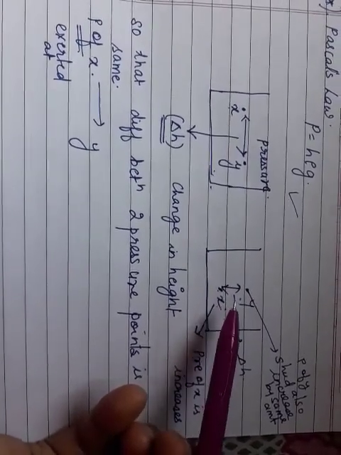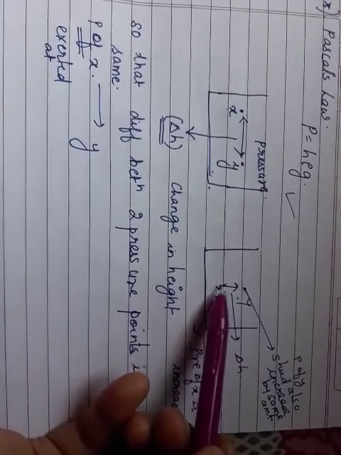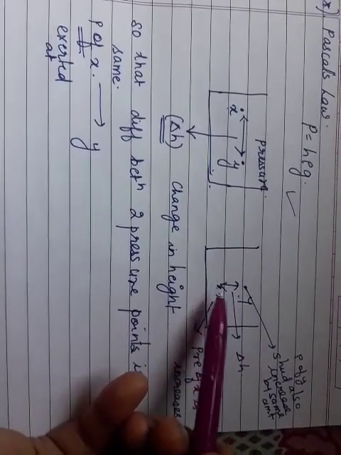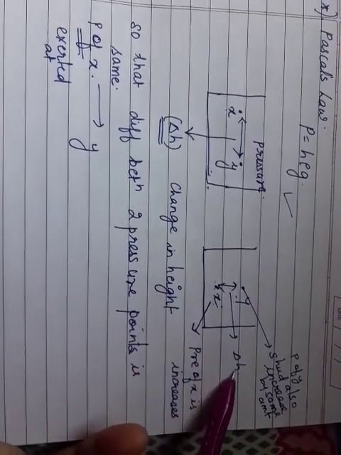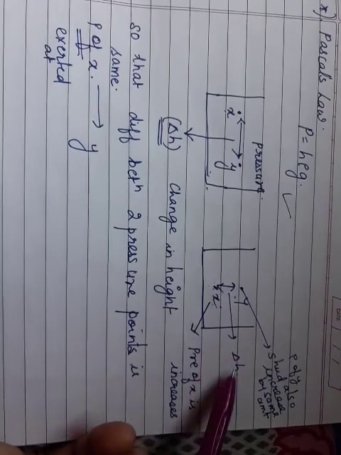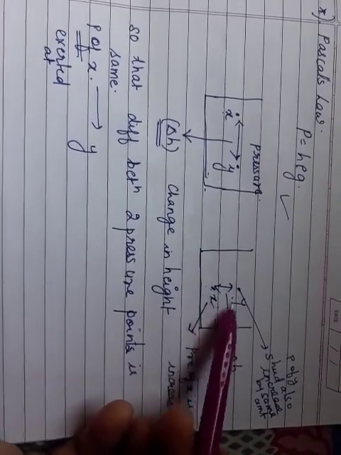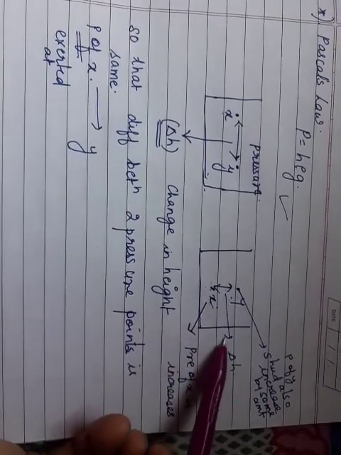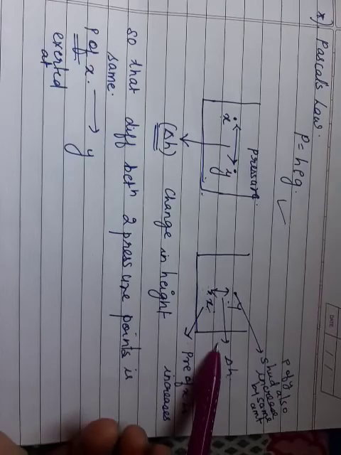Okay, so if I want to know the pressure difference between these two points, it will be dependent on the difference in their vertical heights, that is delta H. If I want to know the pressure difference between these two points, the only difference is the vertical height between these two points.